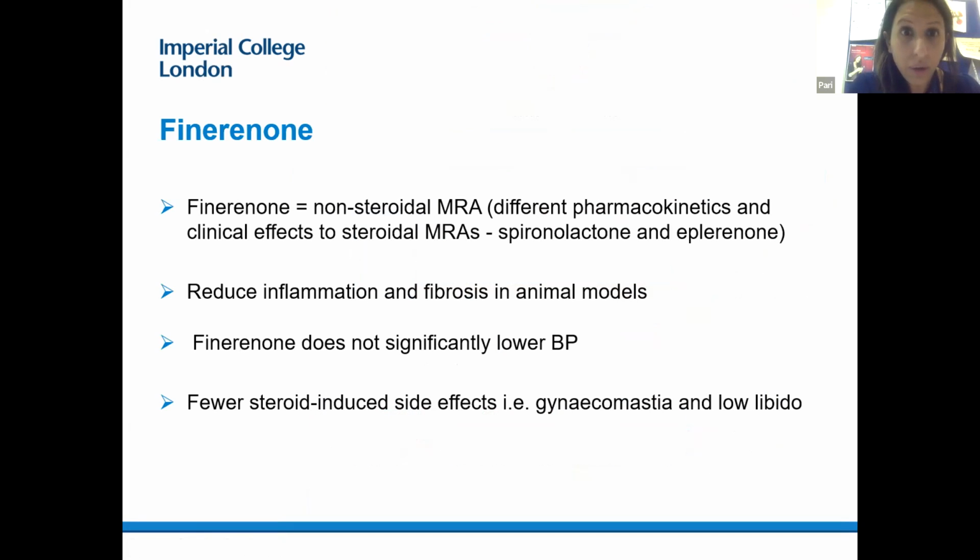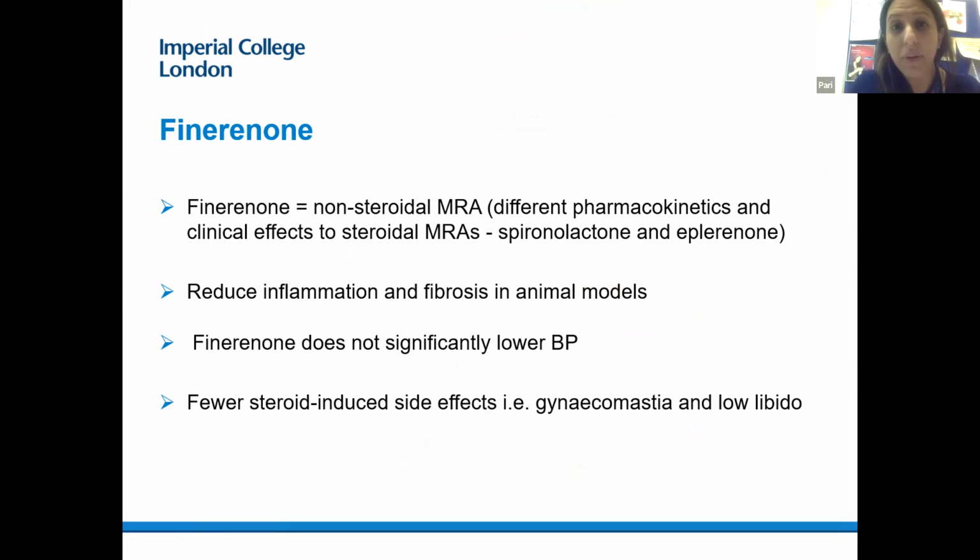This is a new novel agent. It's a non-steroidal mineralocorticoid receptor antagonist. This is different in terms of the pharmacokinetics as well as the clinical effects to the standard steroidal MRAs that we use, which are spironolactone and eplerenone.